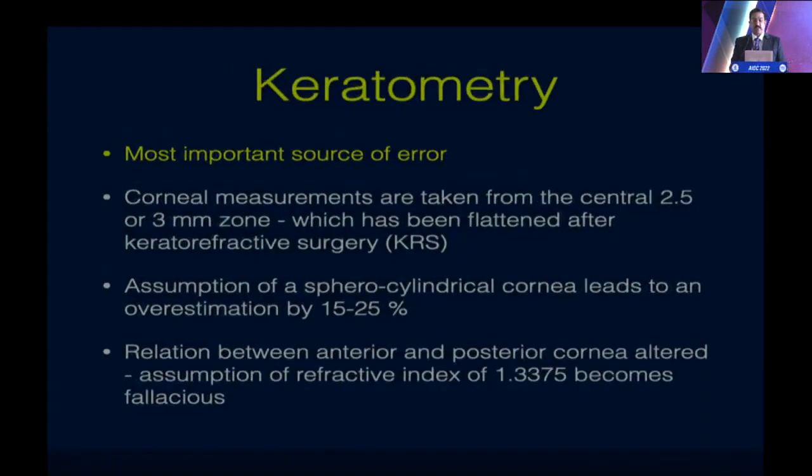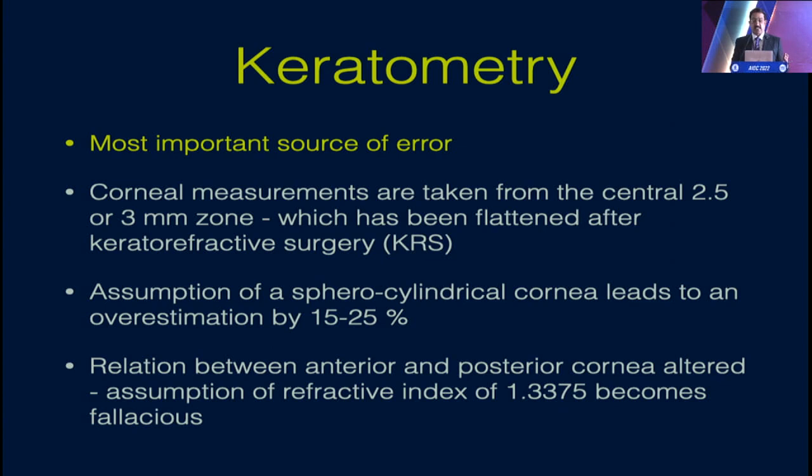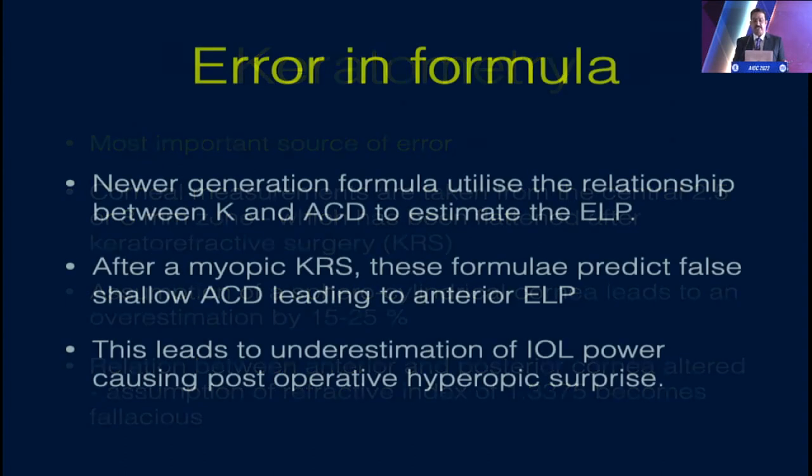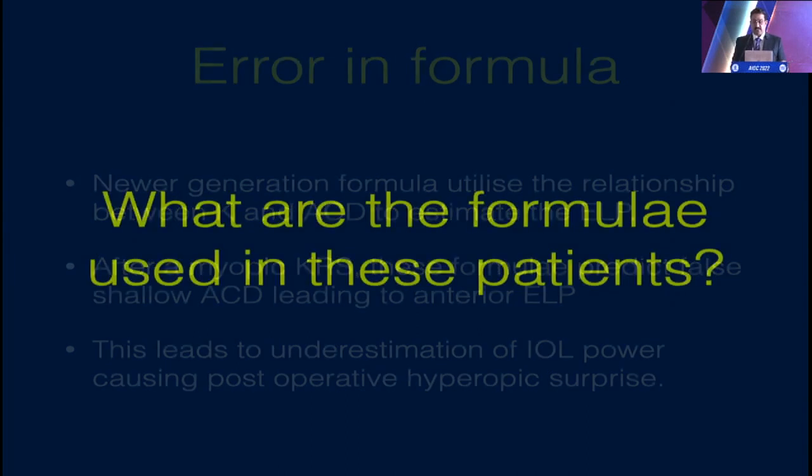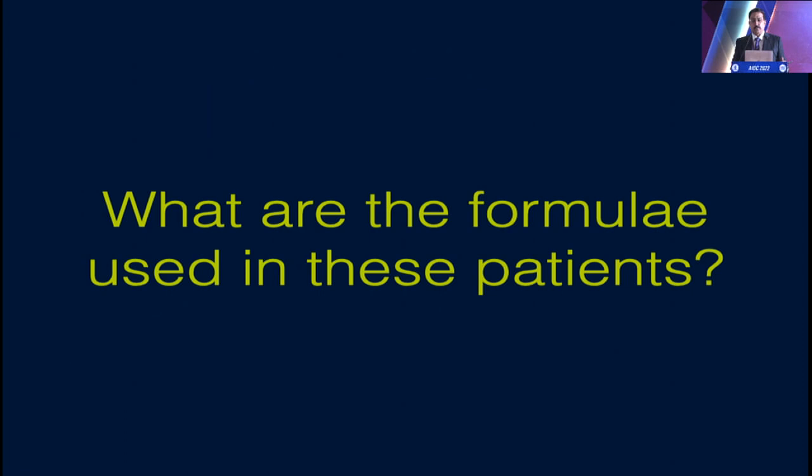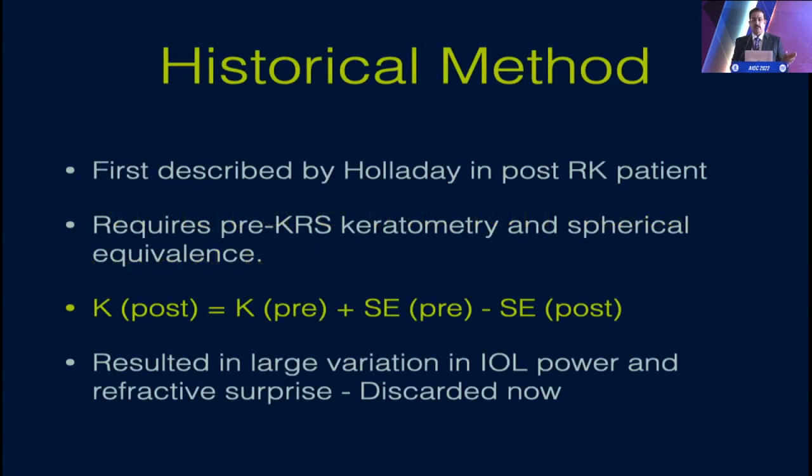So what are the sources of error? It's the keratometry, where the assumption of the spherocylinder cornea leads to an overestimation of 15 to 25%. The relation between the anterior and the posterior cornea is altered, and the assumption of the refractive index of 1.3375 actually becomes fallacious. So it's an error in the formula, and thereby after a myopic KRS, these formulae predict a false shallow ACD, leading to an anterior ELP, and thus an overestimation of the intraocular lens power, causing the postoperative hyperopic surprise.